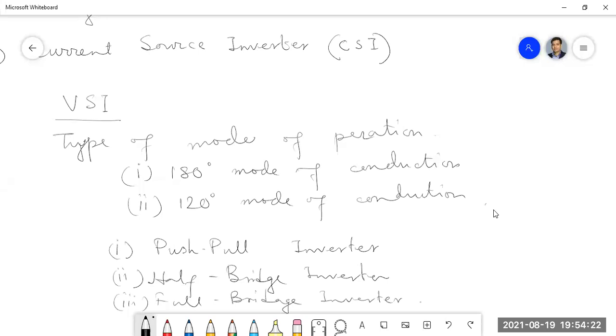Okay, so from the next class we'll start the detailed discussion on inverters. First we will start with the push-pull inverter, then half-bridge and the full-bridge. Okay, so here we should end our class.